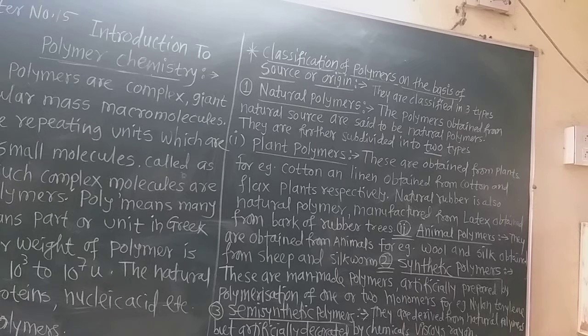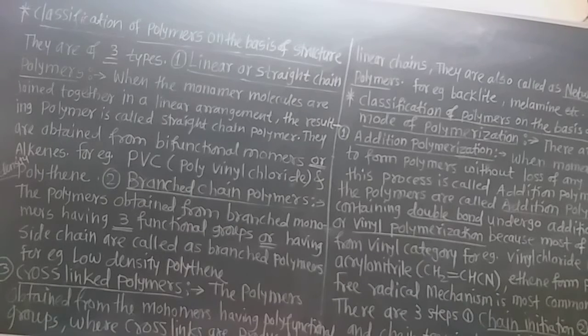Now let us study the next classification of the polymer, based on the structure of the polymers. This is the second type of classification of polymers. So let us learn the classification of polymers on the basis of structure.